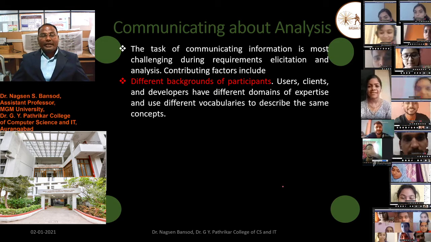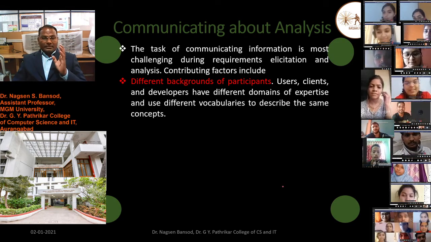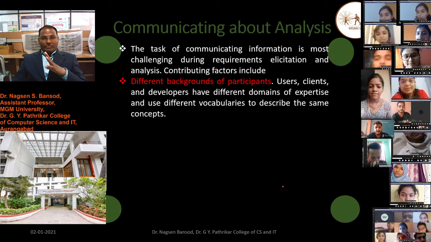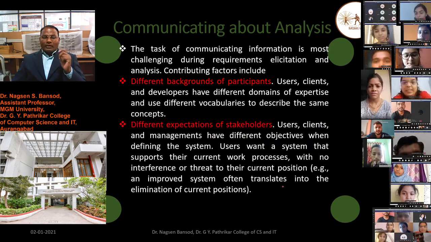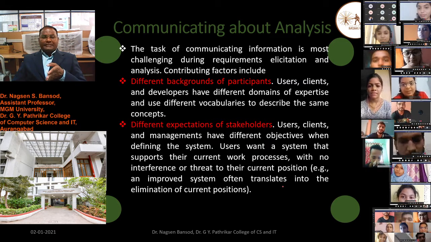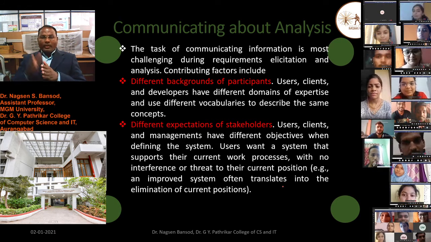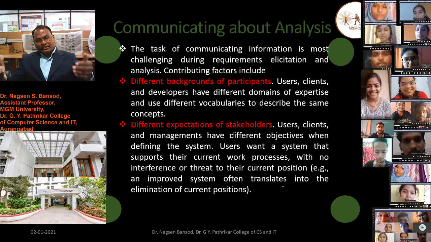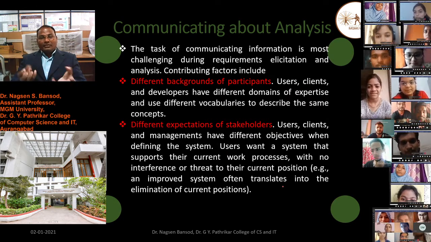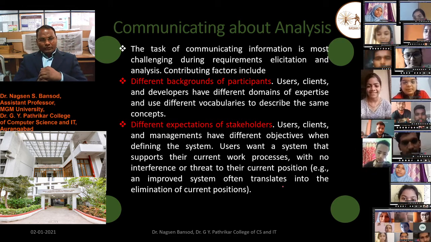Users, clients, and developers have different domains of expertise and use different vocabularies to describe the same concept. Different expectations of the stakeholders: users, clients, and managers have different objectives when defining the system. Users can say different things, clients can say different things, or managers say something intermediate between the users and clients. There may be various confusions.